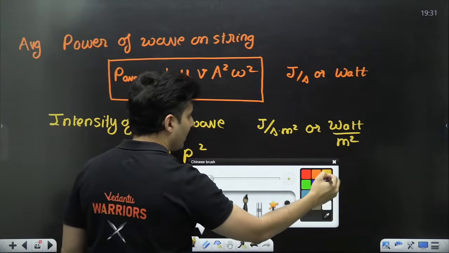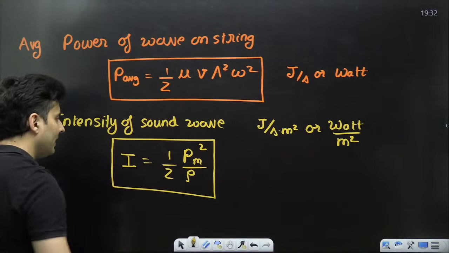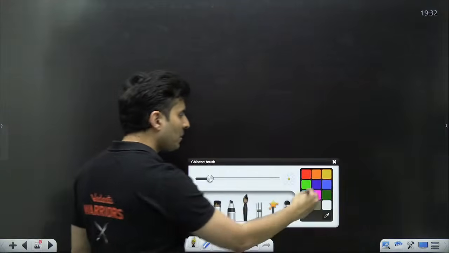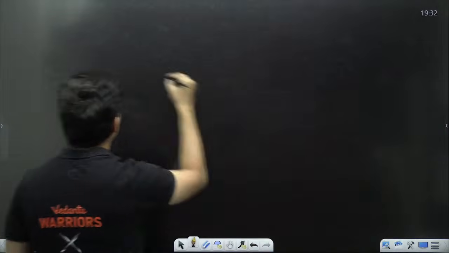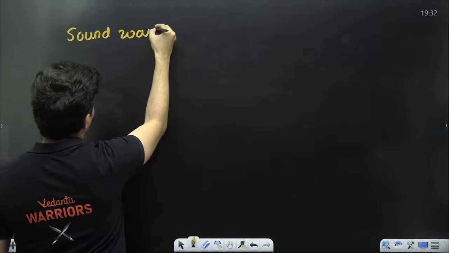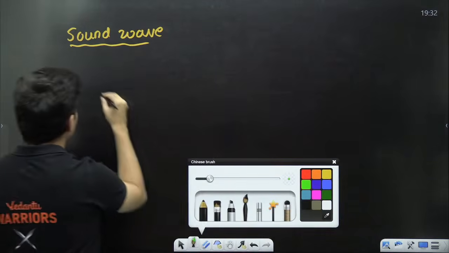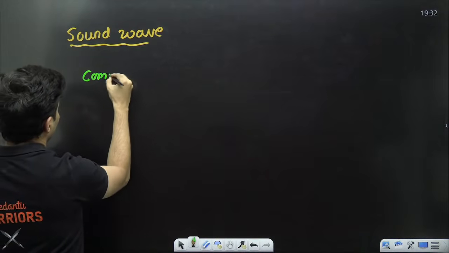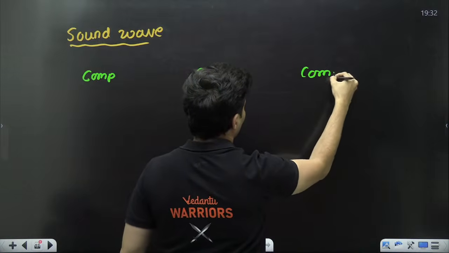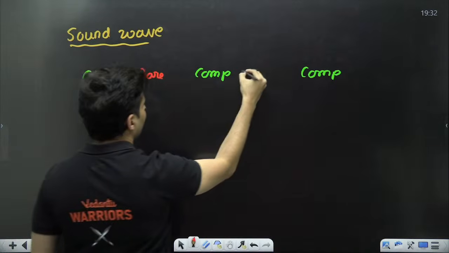You might be wondering, what is this PM? Let me tell you what this PM is. When you talk about sound waves, you will see that there is a compression, and then you also have rarefaction in between.